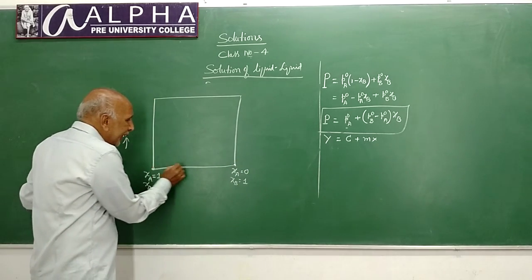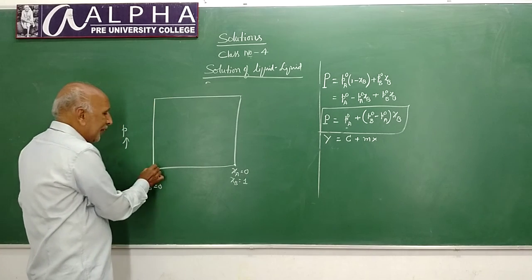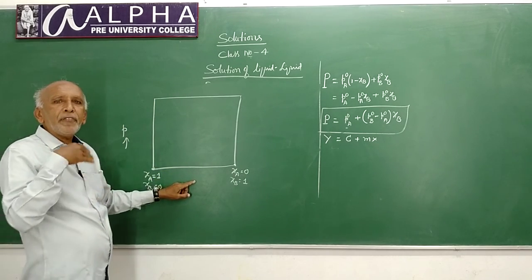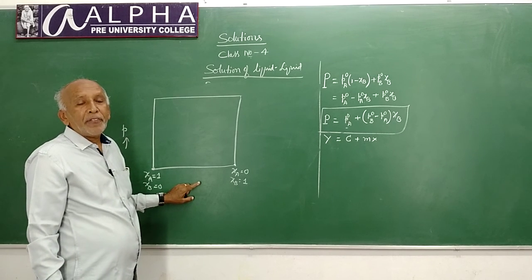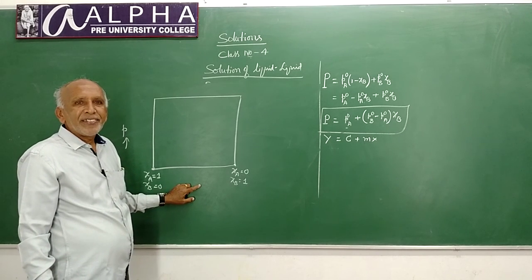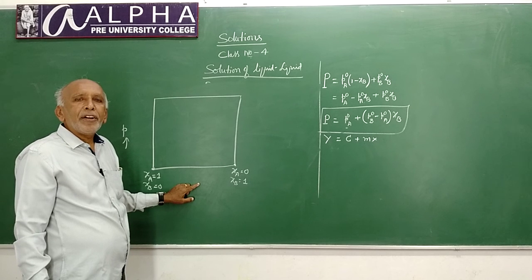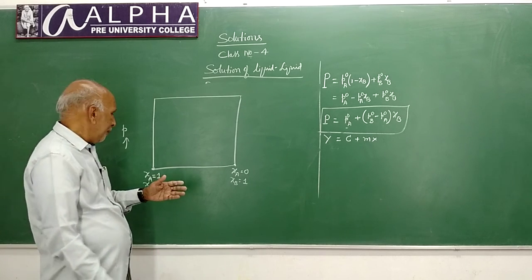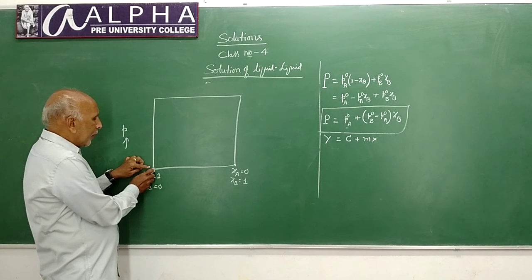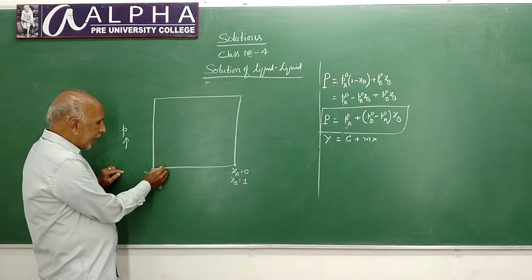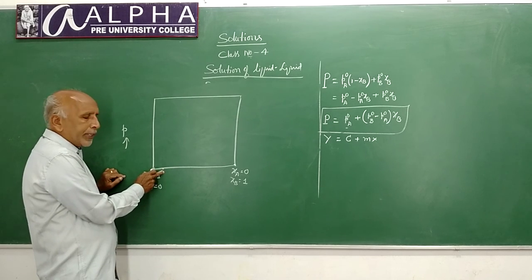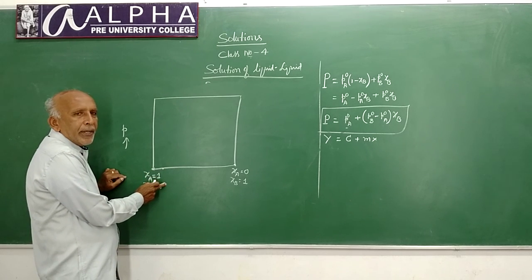In between these two points, both A and B are present in different amounts, different proportions. That means the constituents have different mole fractions. Here at this point, the mole fraction of A is 0.9, the mole fraction of B is 0.1.